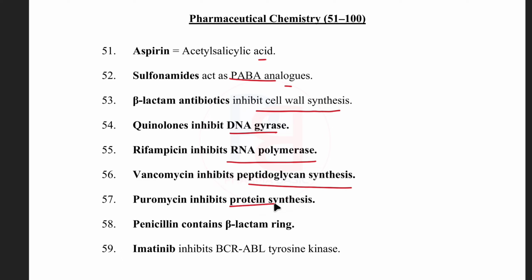Puromycin inhibits the protein synthesis. Penicillin contains the beta-lactam ring. Imatinib inhibits the BCR-ABL tyrosine kinase.